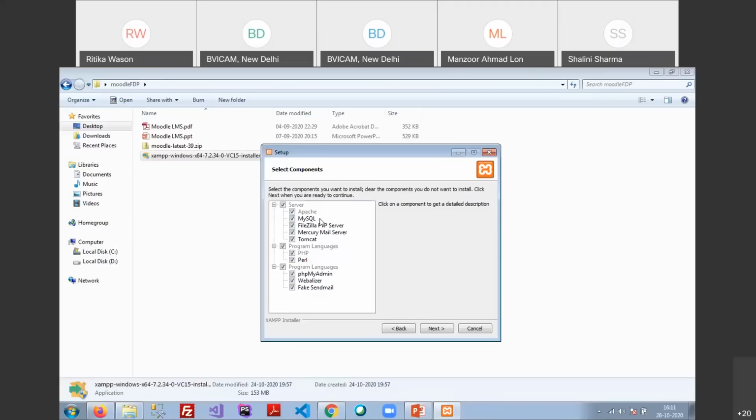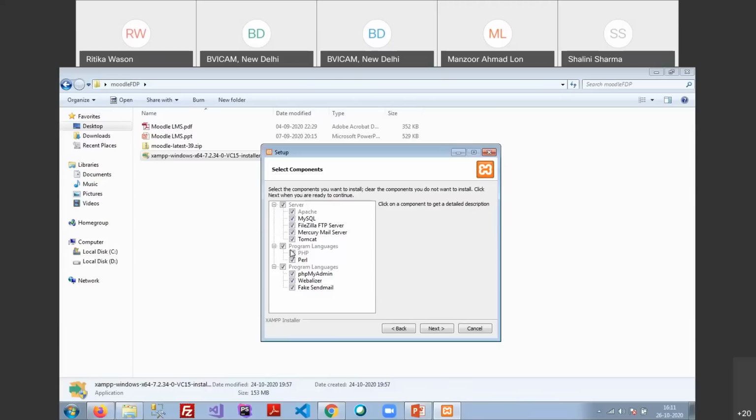Apache is the server for handling requests, and MySQL handles requests regarding the database. Then FileZilla, the FTP server, is another one. Mercury is the mail server, which we do not require. So you can uncheck these, but for future purposes, I'm just going to install all of them.